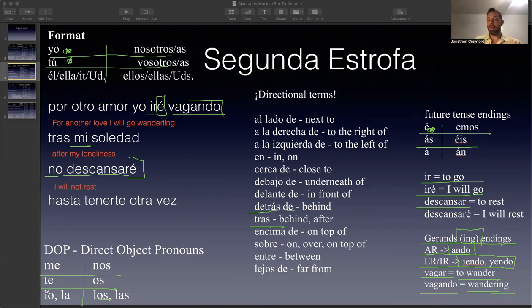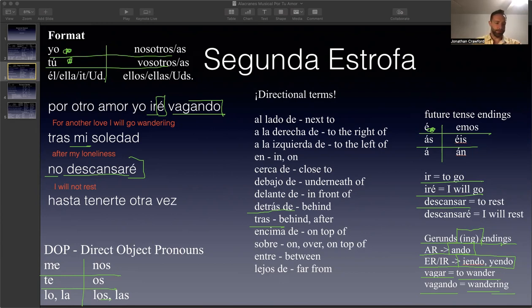It could also be a man in the third person, which would be lo, or a woman, which would be la, or a rose, which would be la, or roses, which would be las, or books, which would be los, right? And so it just has to match whatever it's describing. But if it's the first person or the second person, singular or plural, then it's going to be one of these, right? Or it could even be los, like ustedes would be los.